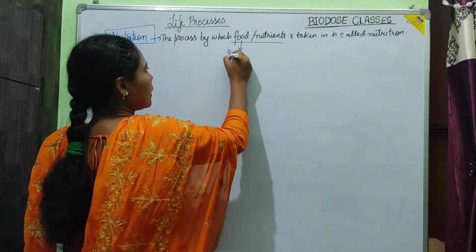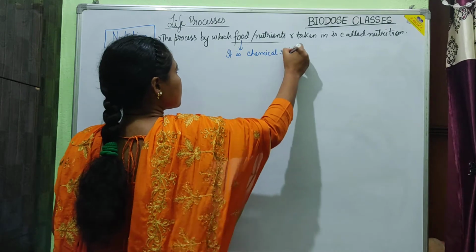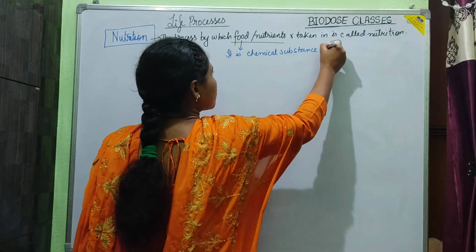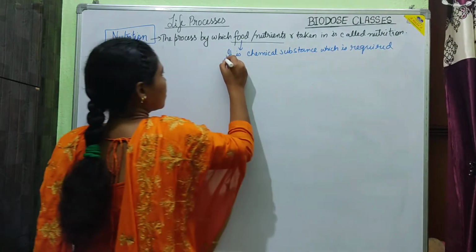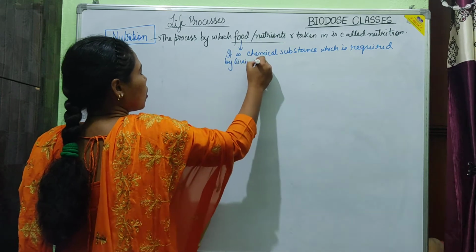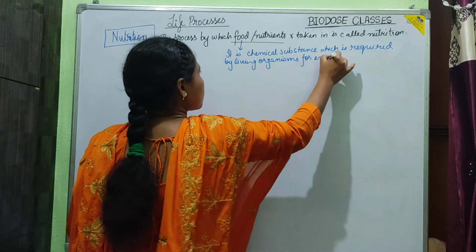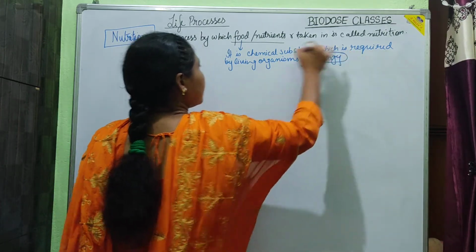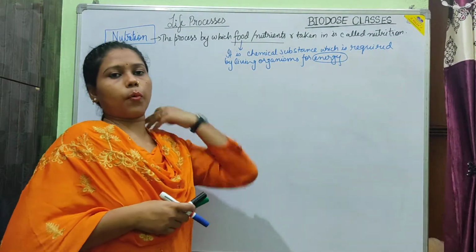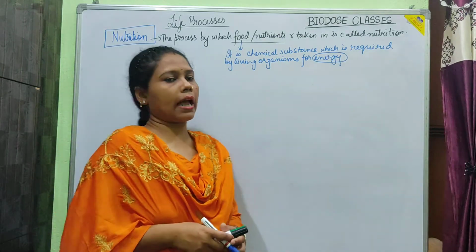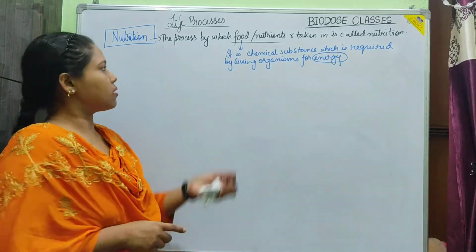Now this food is a chemical substance which is required by living organisms for energy. So they get energy from these chemical substances, and that energy is important for the survival of those living organisms. So the process by which we take in that food or those nutrients is known as nutrition.